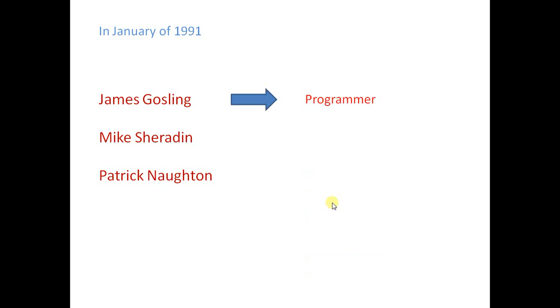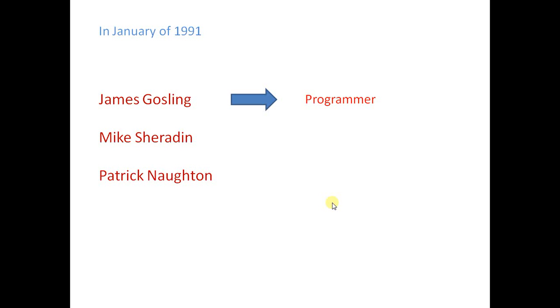In January of 1991, Sun Microsystems assigned this project to a team, and this team consists of James Gosling, Mike Sheridan, and Patrick Norton. James Gosling is a programmer and he takes care of which programming language should be used for this project, whether C or C++.